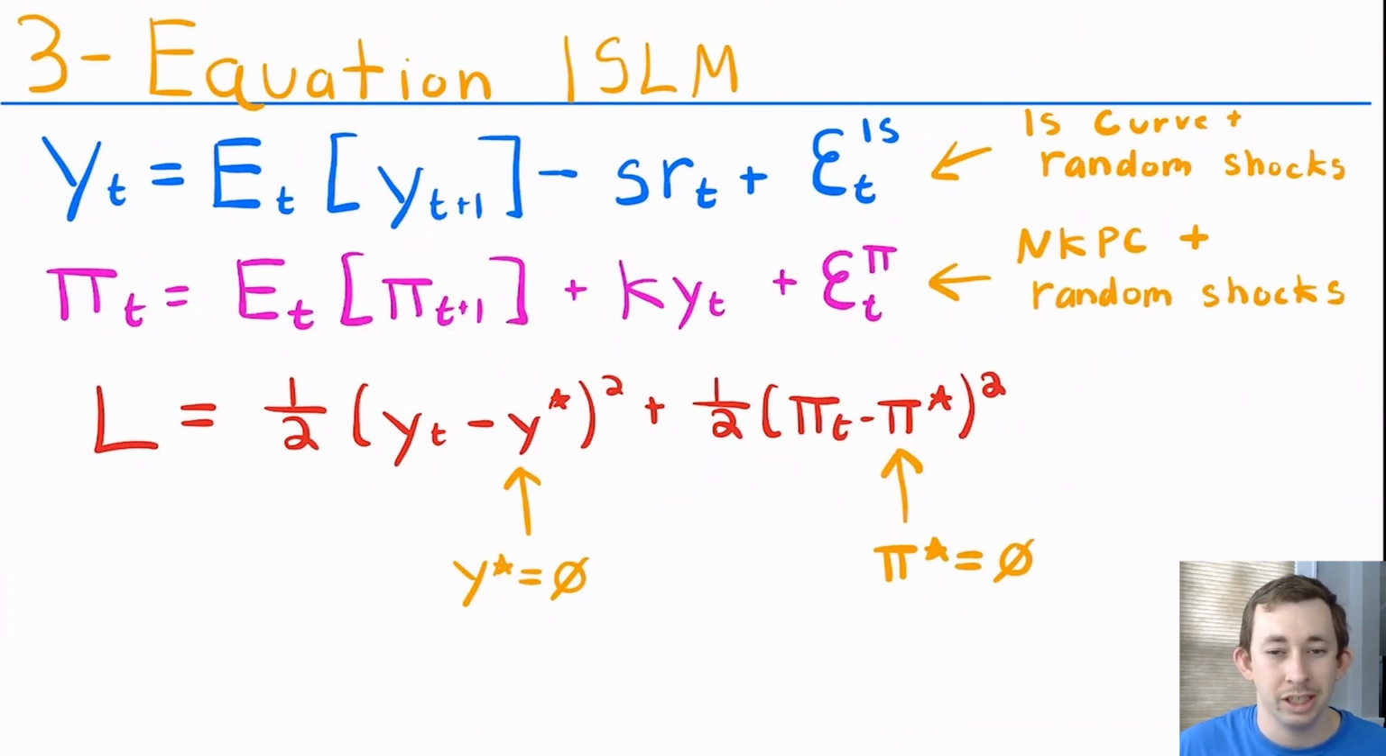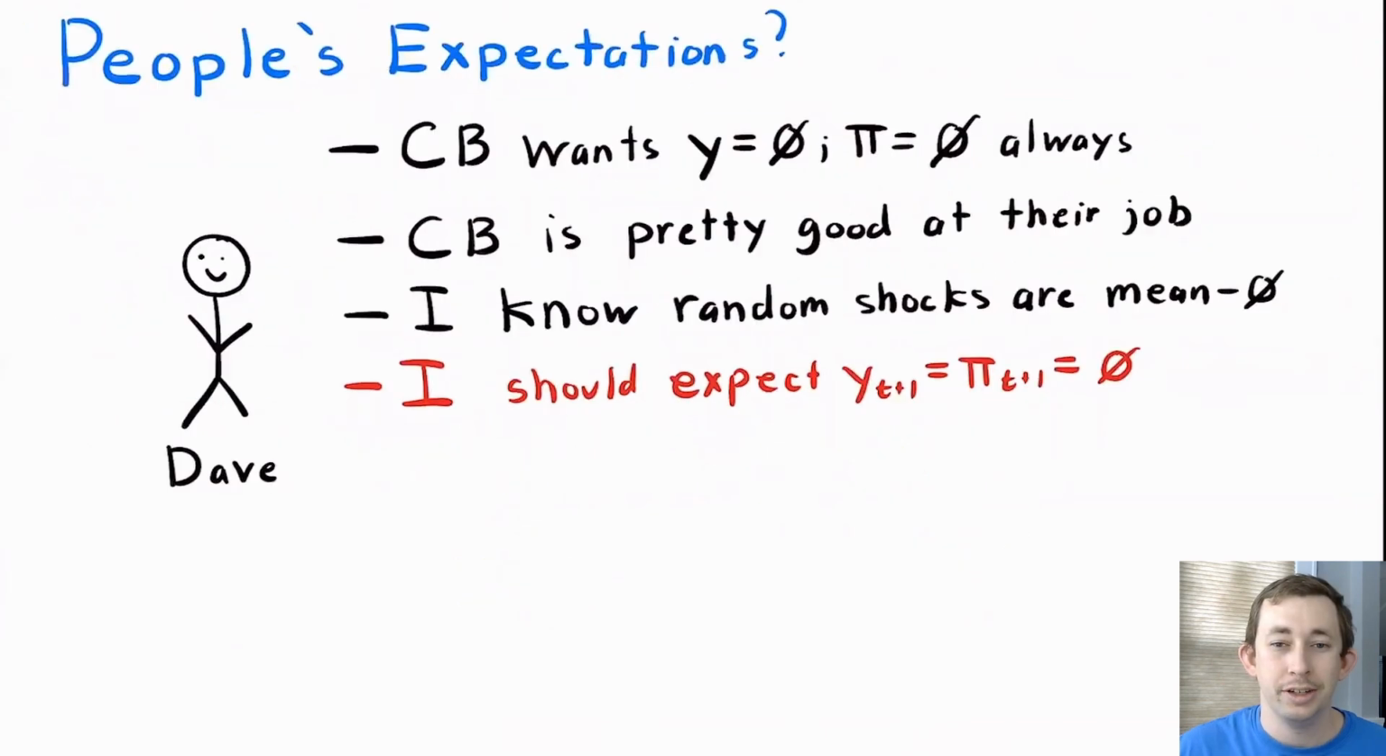What can we reasonably expect of people's expectations? Well, it's a known fact that the central bank wants the output and inflation to be at their target, which we know are 0. And people think that the central bank is pretty good at their job. They think it's pretty good at getting the economy to be stable at those targets. And since I, as an individual person, know that these shocks are random white noise shocks, it's pretty reasonable of me to expect that tomorrow output and inflation should be 0. Now we can think about whether or not that's a good expectation more generally, but in this model, it is a good expectation that the general public should think that tomorrow both the output gap and inflation should be 0.